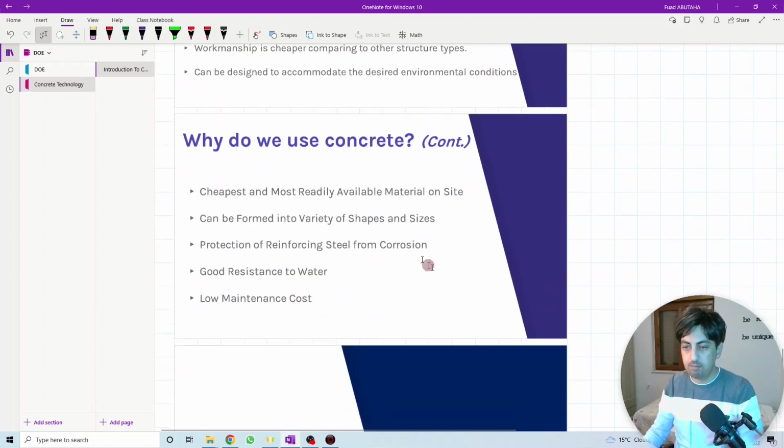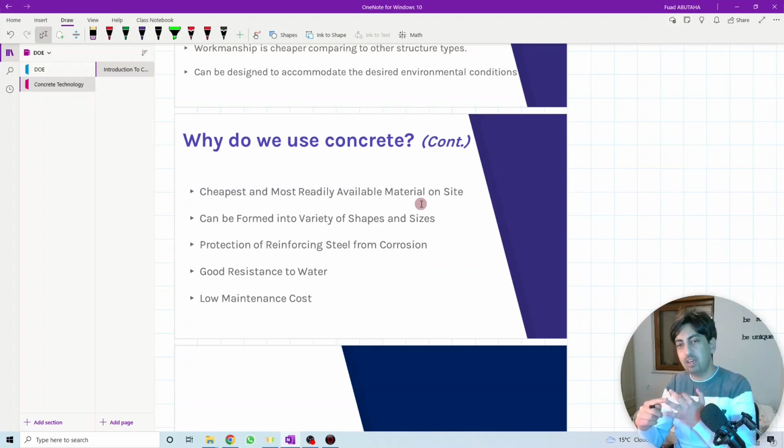It can also be friendly to the environment. Cheapest and most available material on site. As we said before, concrete is made of cement, aggregate, and water. All these materials are available everywhere. You can find cement, you can find sand everywhere, you can find gravel, the same as for the water. That makes the concrete important, that makes the concrete special and the most widely used material.